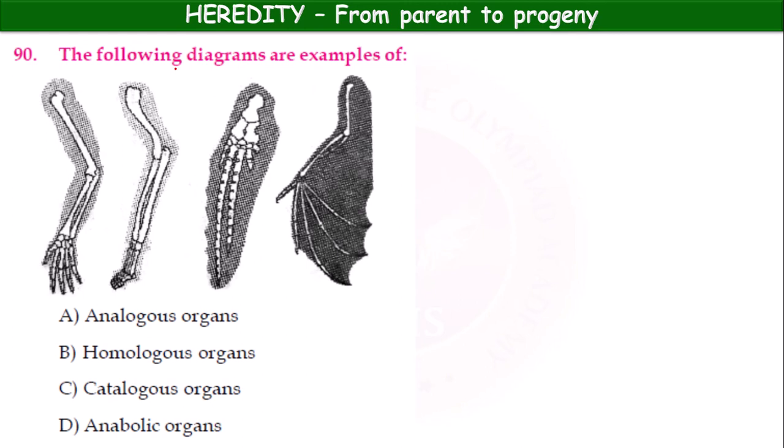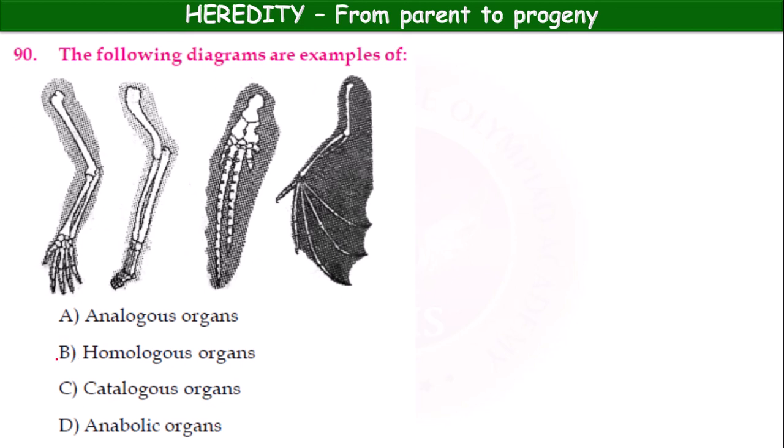The following diagram are examples of. Here the limbs are given, 4 limbs. This is the bat, this is the whale, okay, human. So, analogous organs, homologous organs, catalogous organs, anabolic organs. Which are the correct one?